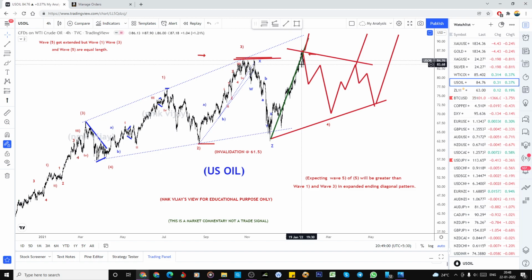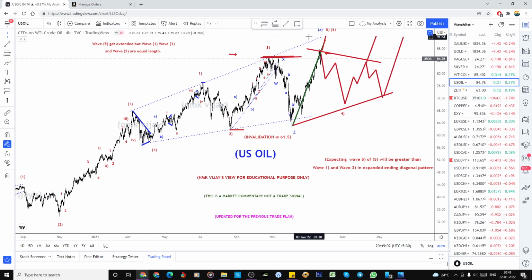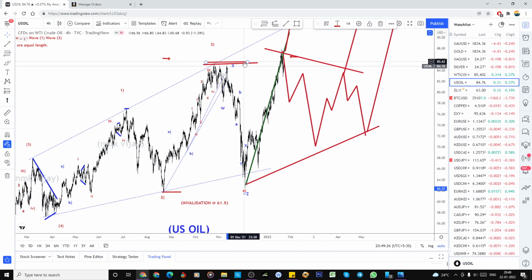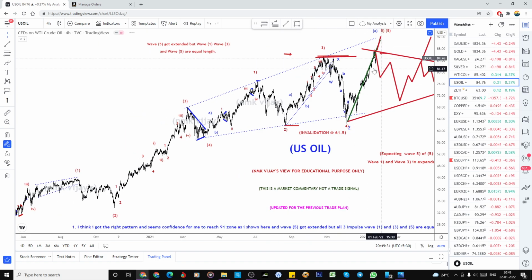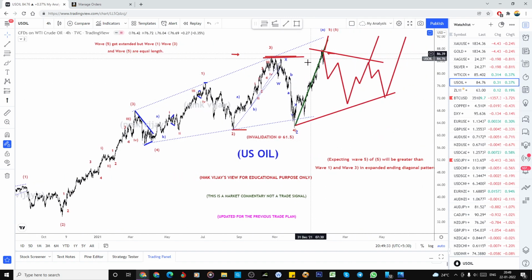Or if it is from here itself, if it reached, then we can come to the conclusion. So the fourth wave is already dead, and we already broke this level, and it almost hit my target. But even though, I'm expecting the fourth wave could align in this kind of formation as a triangle, or if it bounced from here, it could be a running flat, or it could be a triangle. So let's wait for this. Whether the trend has already ended here, I'm not damn sure about this. I'm only looking for this kind of price action. Maybe one more high is also possible.